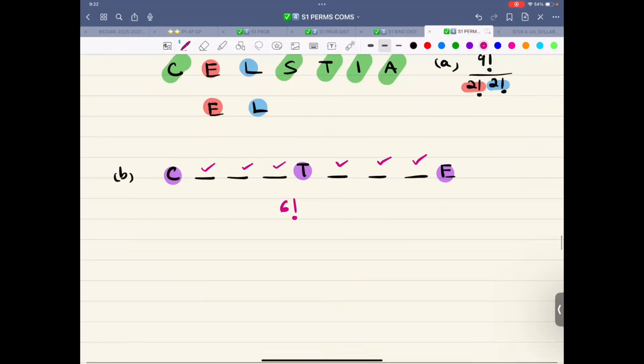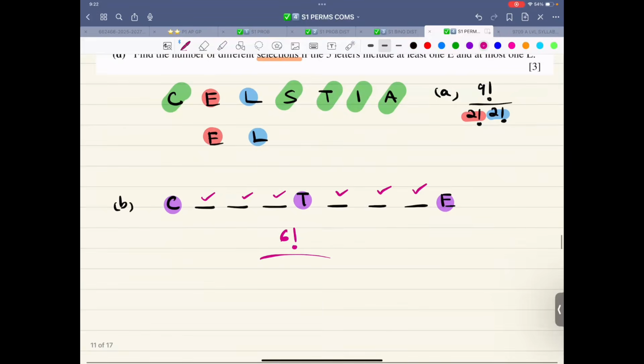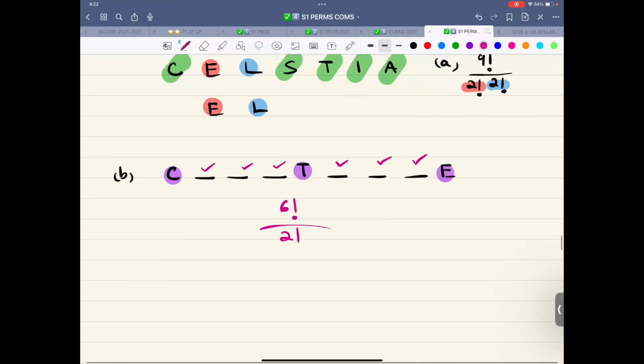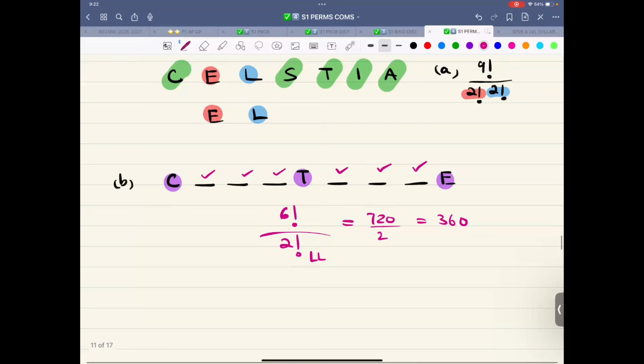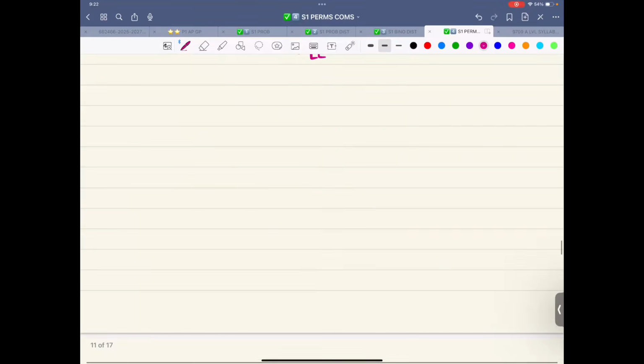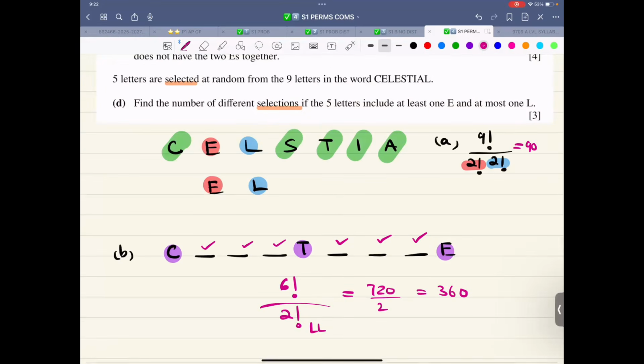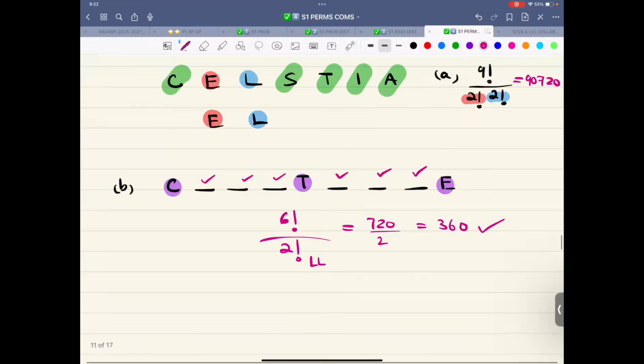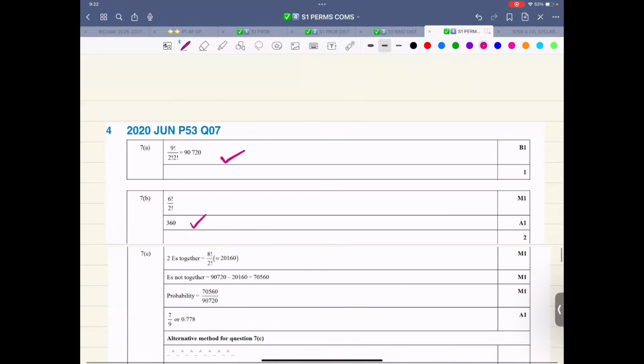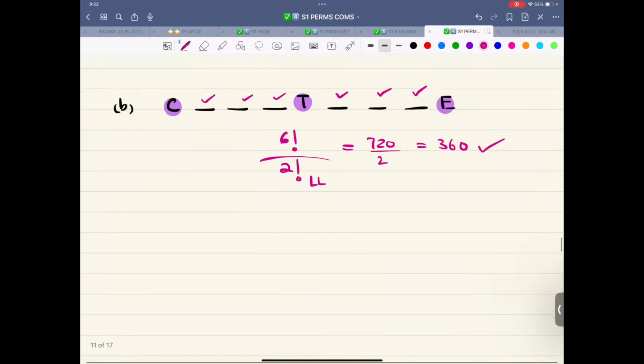So I'll simply write 6 factorial divided by 2 factorial for the L's. That is 720 over 2, that is 360. Let's double check the first two answers. That is 90720. This is 90720. And this is 360. This is 360. All good? Now let's move on.